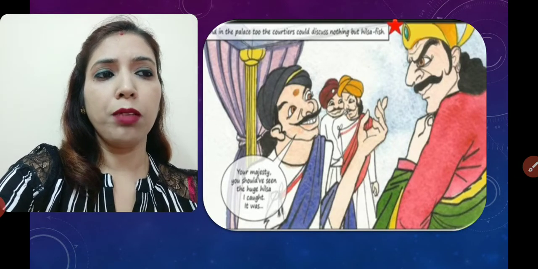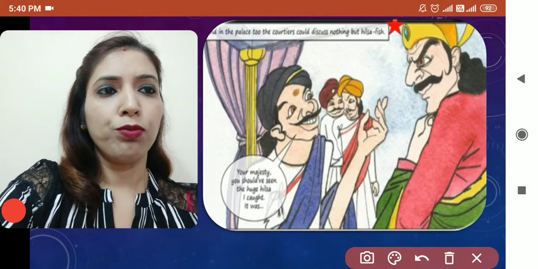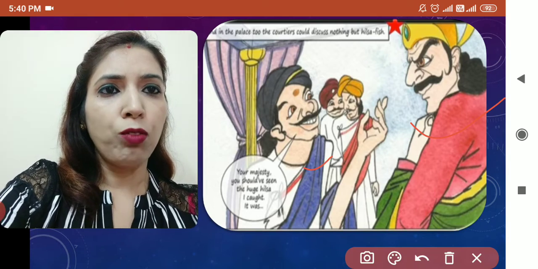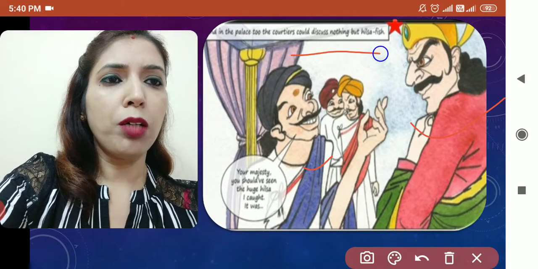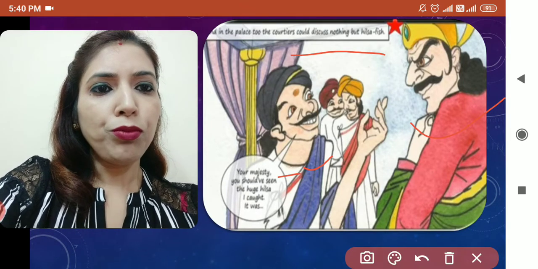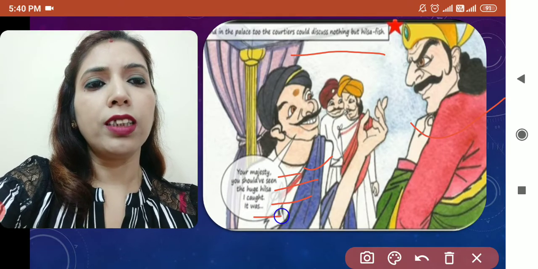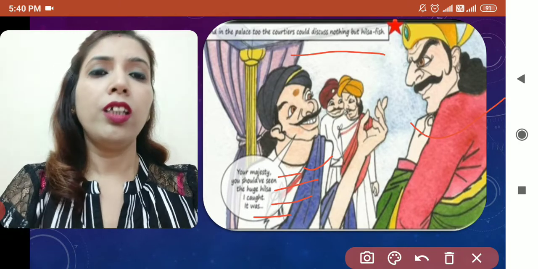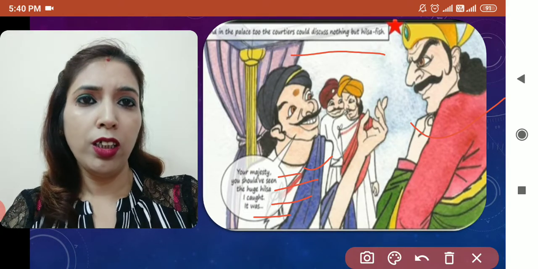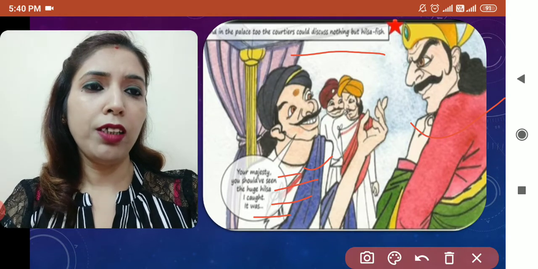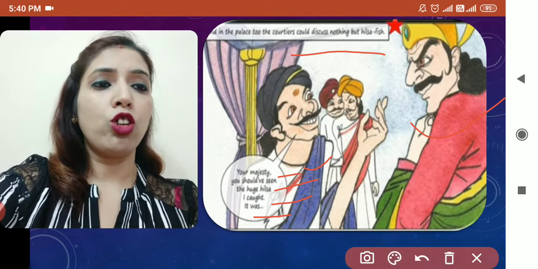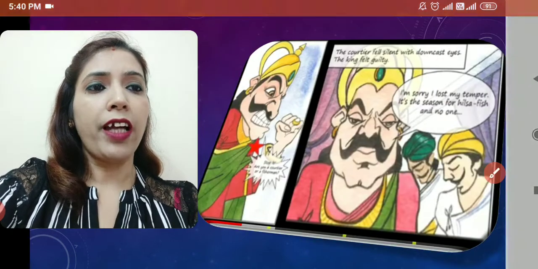Now this next picture is a scene taking place in the court. This is the king, and some courtiers are talking, and the courtiers are also talking only about Hilsa fish. One says, your majesty, have you seen how huge the Hilsa fish was? So in the court also, the courtier is not talking about how to work for the country. Rather he is talking about the size of the Hilsa fish. So let's see what the reaction of the king is.